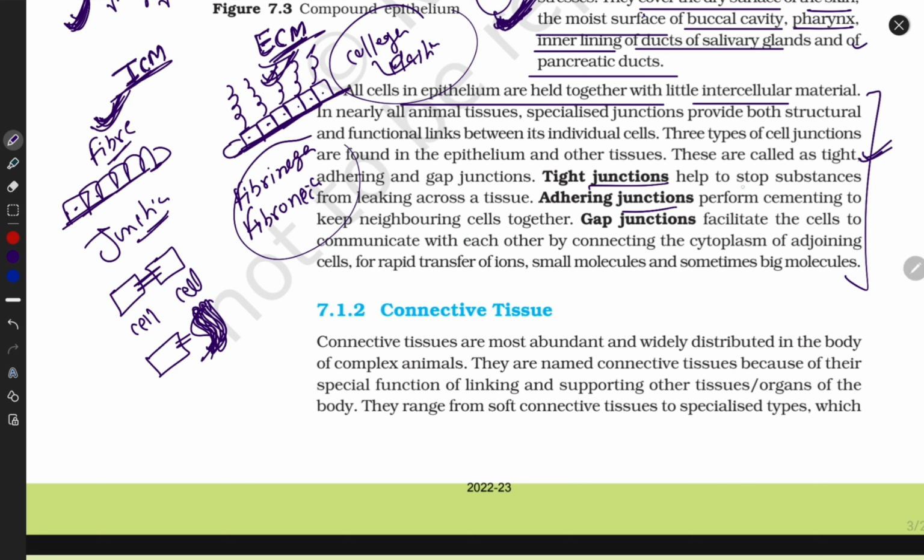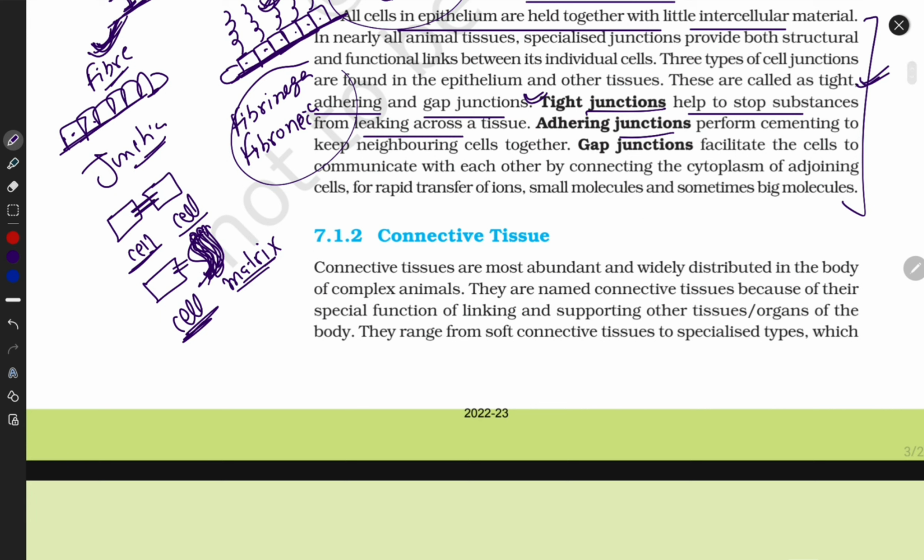According to your NCERT, there are some junctions like tight junction, adhering junction and gap junction. Wait, I'm writing here. It may be a cell-cell junction, it may be a cell and matrix junction. Okay, let's talk about tight junction. They stop substances from leaking across the tissue.